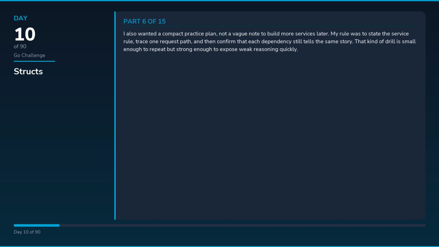I also wanted a compact practice plan, not a vague note to build more services later. My rule was to state the service rule, trace one request path, and then confirm that each dependency still tells the same story. That kind of drill is small enough to repeat but strong enough to expose weak reasoning quickly. What helped most is that structs now feels like a repeatable engineering decision. If the load pattern changes or another service gets involved, I still know what question to ask first.